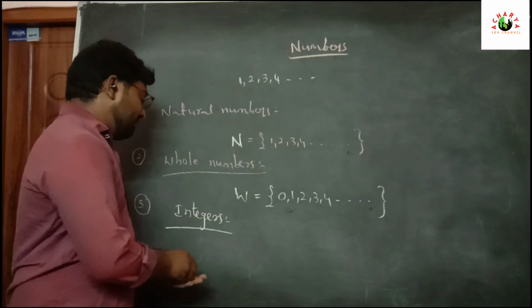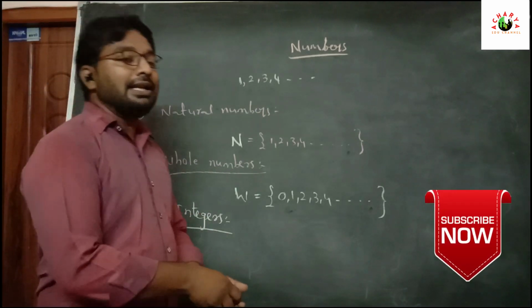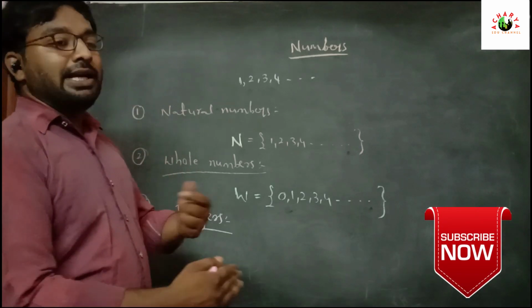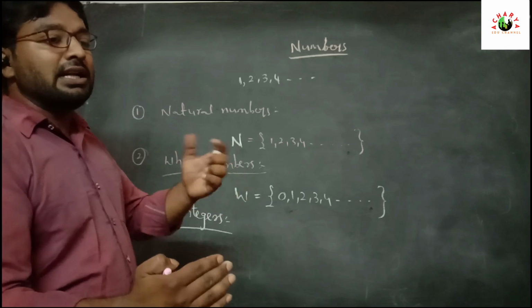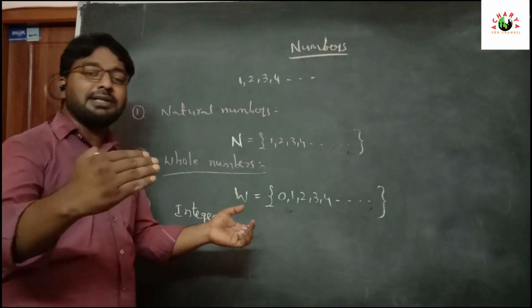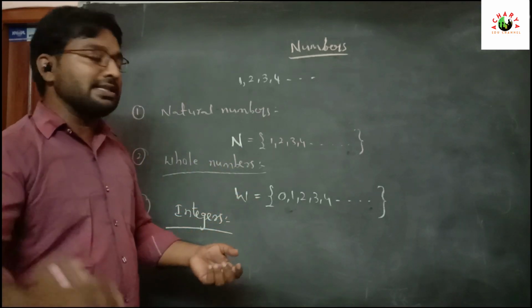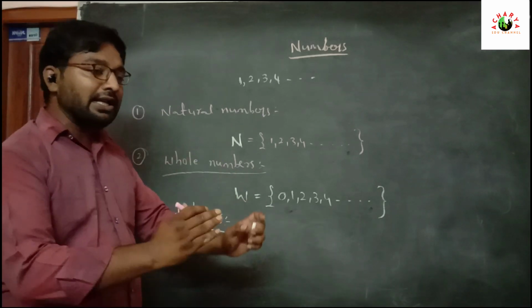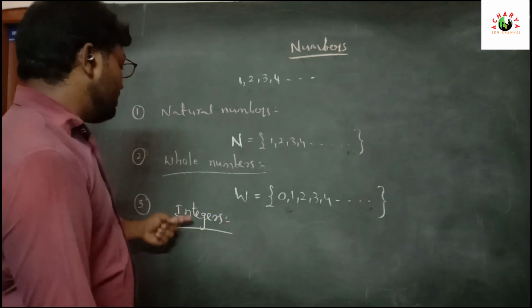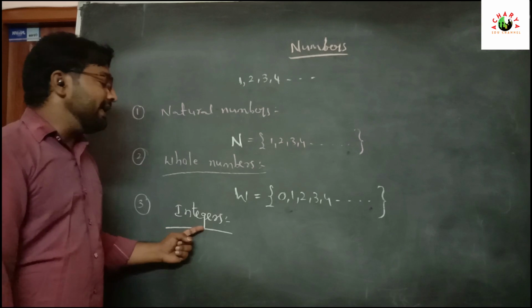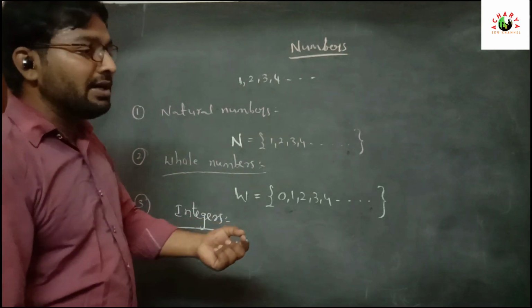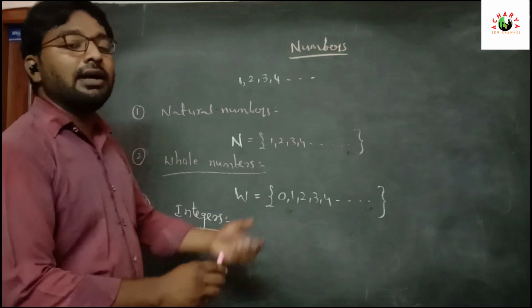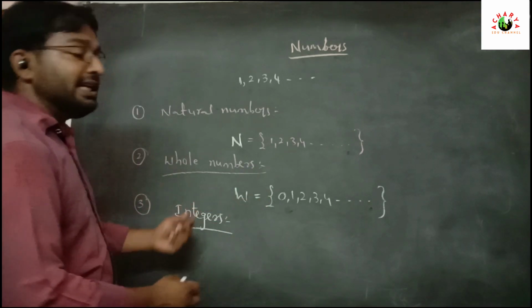For example, in our daily life, day to day temperature is decreasing or increasing. In winter season temperature is decreasing, in summer season temperature is increasing. Like that we are using some negative and some positive values, so at other times we are using integers. So integers means the combination of positive numbers and negative numbers along with 0.